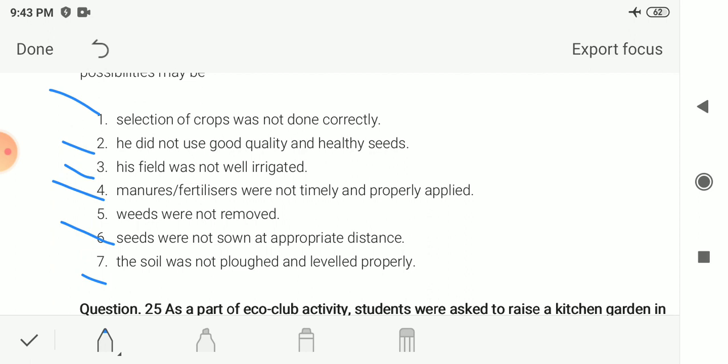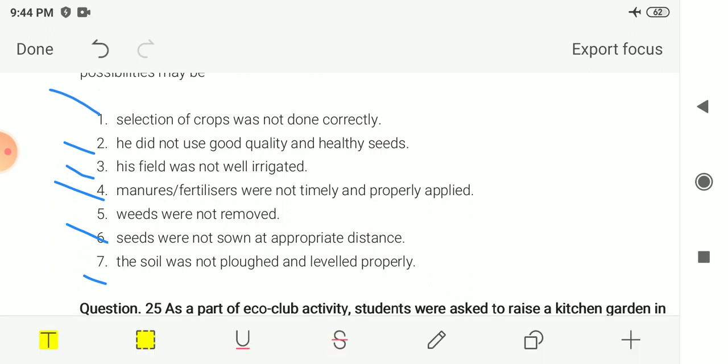He might not have added manure or fertilizers, or was unable to remove the weeds from the fields, and seeds were not sown at the appropriate, equal distance. So there is a possibility of overcrowding, and the soil was not ploughed or leveled properly. So this could be the reason that he does not get a good yield of crop production.